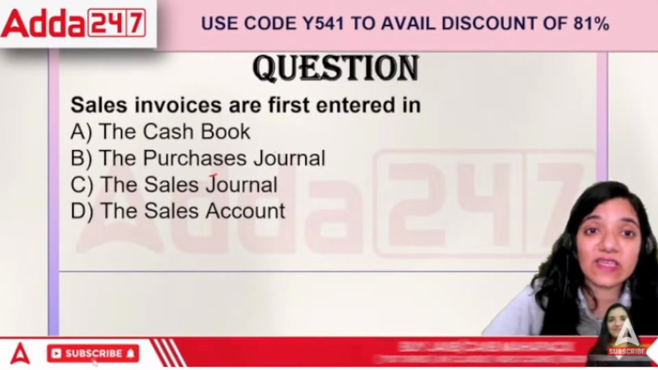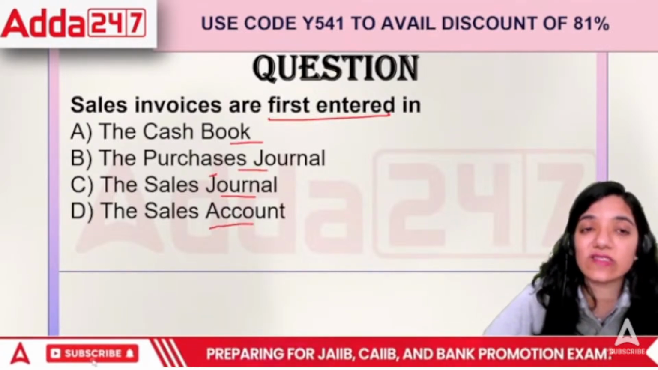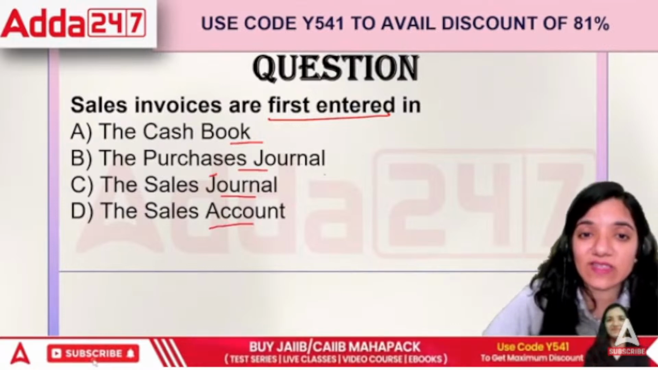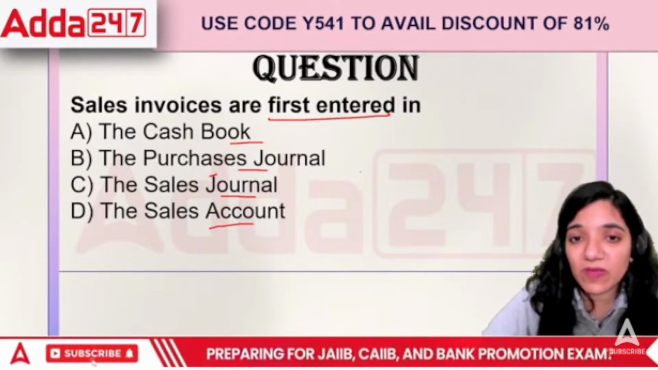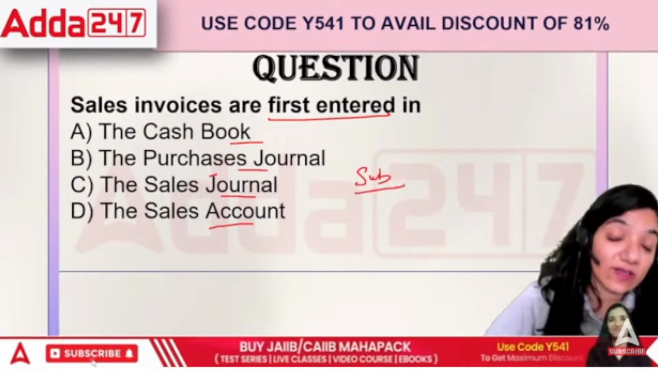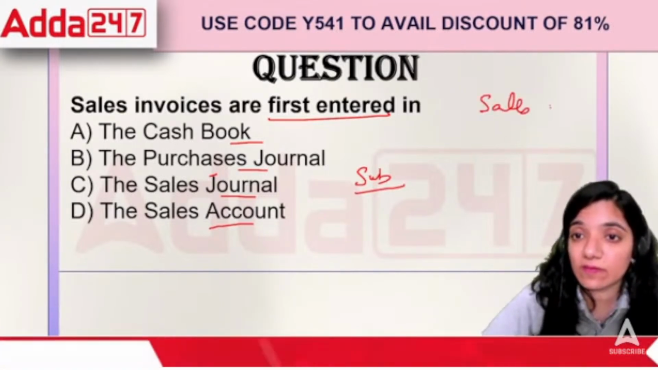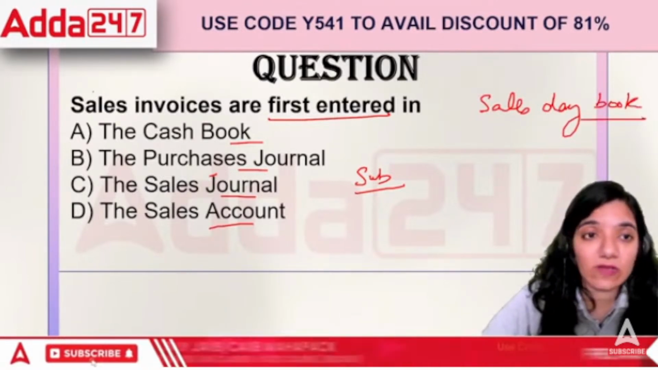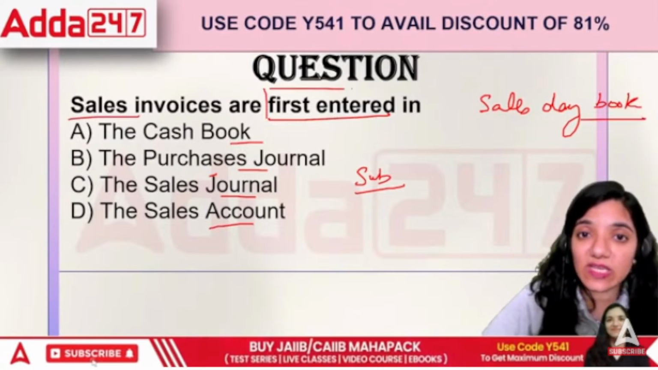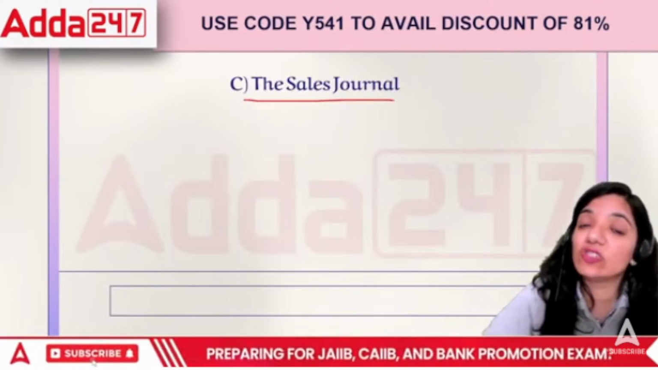Next point: sales invoices are first entered in cash book, purchase journal, sales journal, or sales account. Sales invoices, that means when we are making sales, where is it recorded first? If we are preparing subsidiary books, it will go into the sales book, also called sales day book. Where are we entering it first? We will first record it in the sales journal.